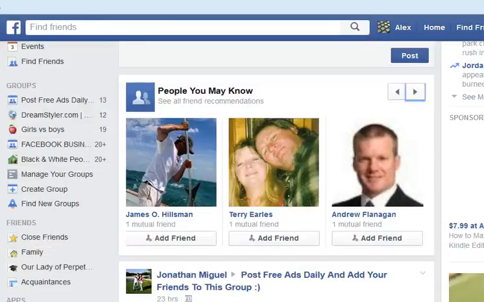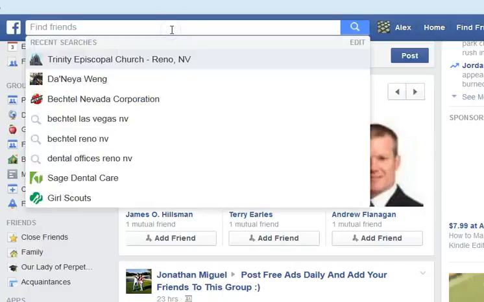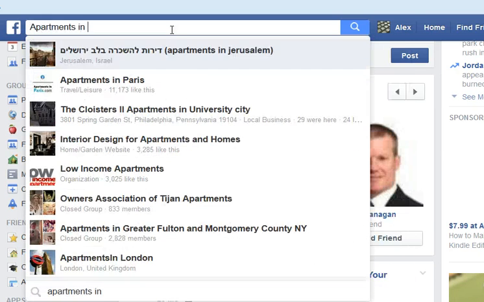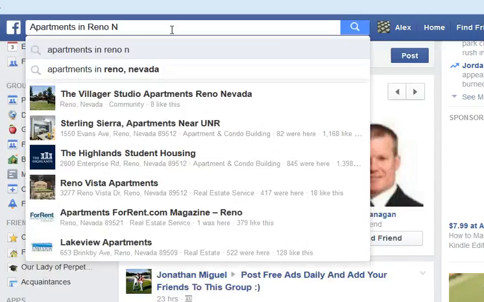Another great way to find leads for your real estate is those who dwell or reside in apartments. Again, you can use this method for any city and state. For this example, we're using Reno, Nevada. So we're going to check for apartments in Reno, Nevada.